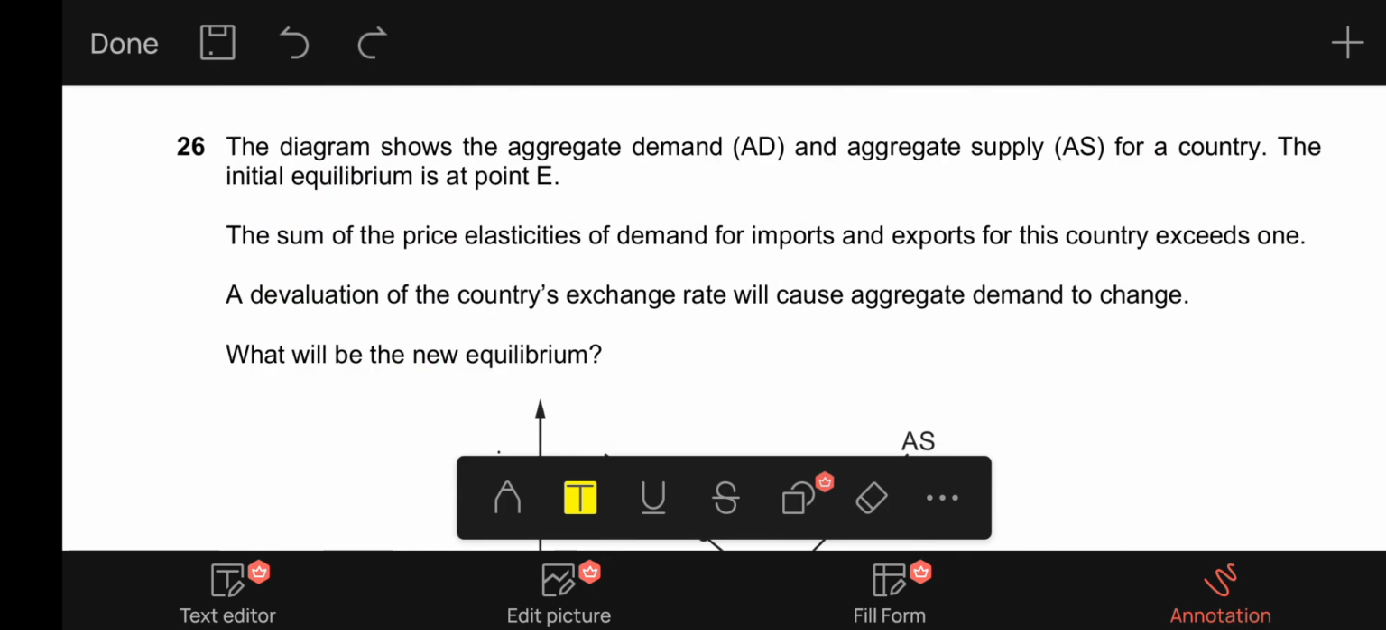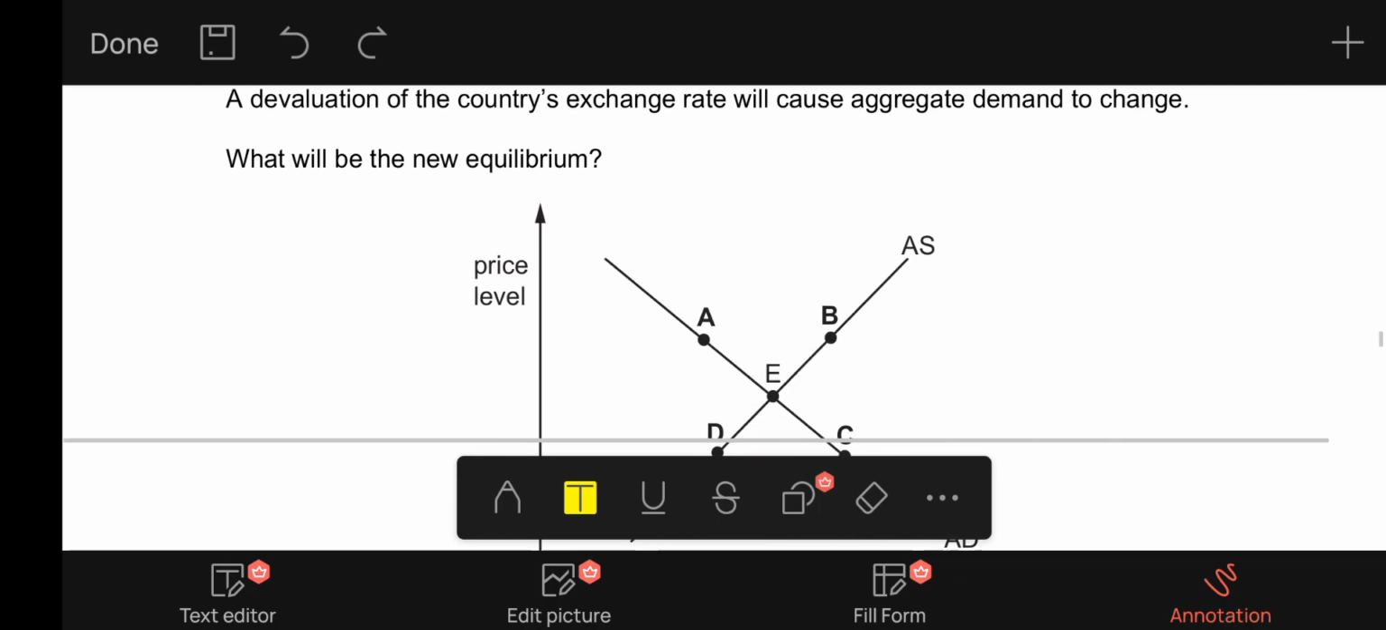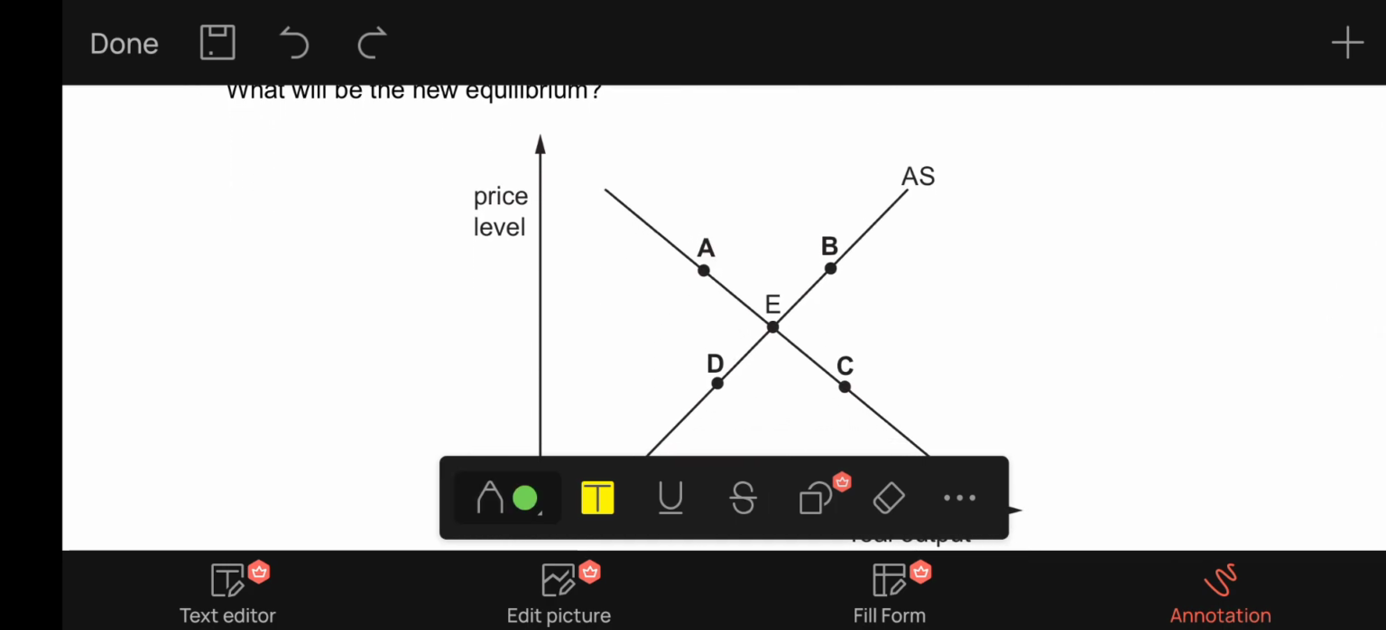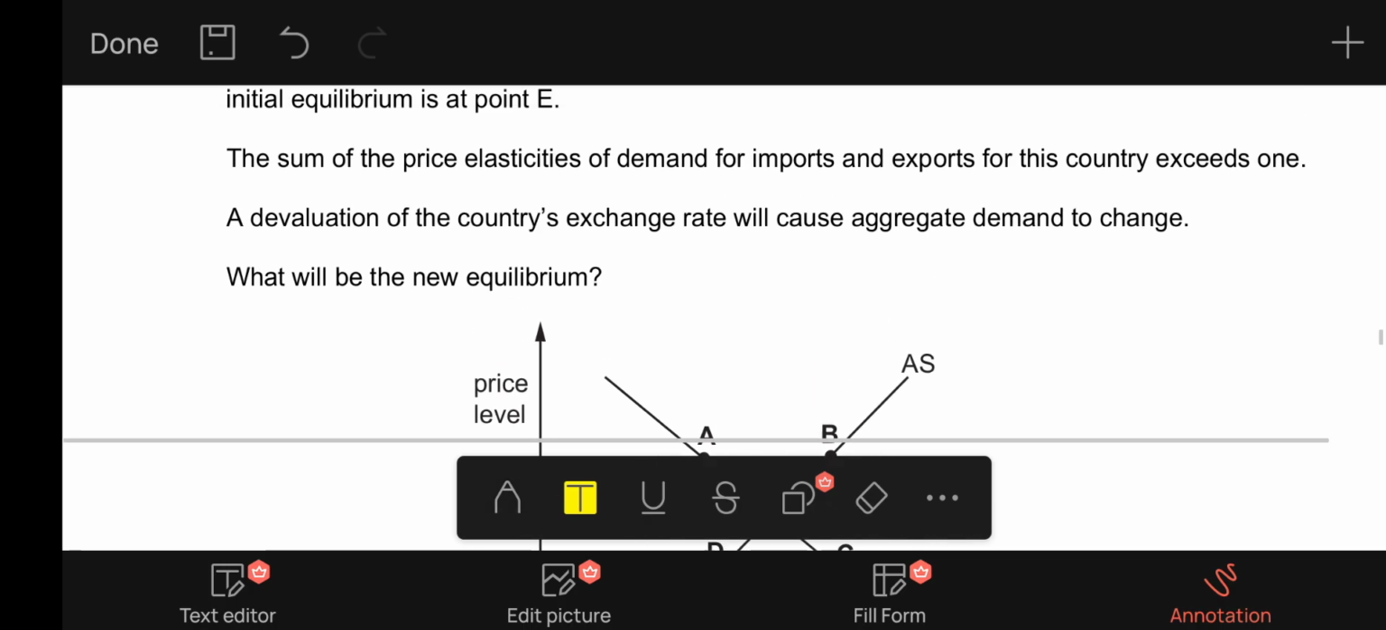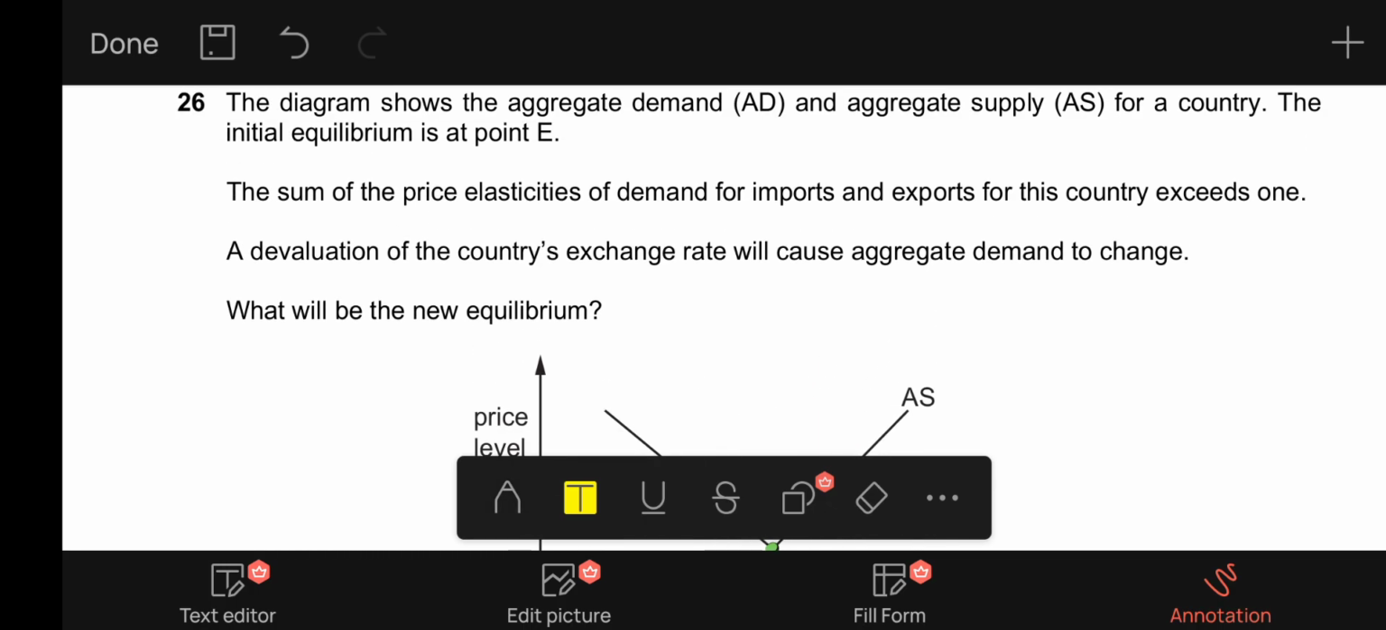26. It says the diagram shows the aggregate demand and aggregate supply for a country. The initial equilibrium is at point E. Let's see. So this is the initial equilibrium. Now they are saying the sum of the price elasticities of demand for imports and exports for this country exceeds 1, which means the Marshall-Lerner condition is true in this scenario. A devaluation of the country's exchange rate will cause aggregate demand to change. What will be the new equilibrium?